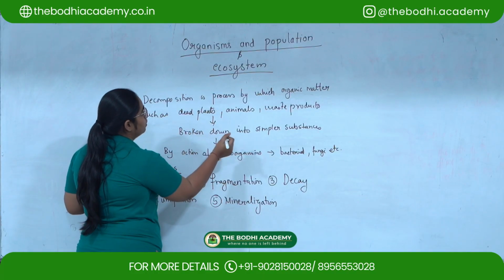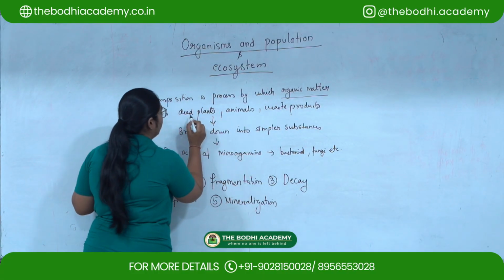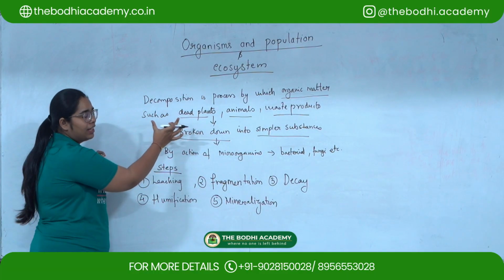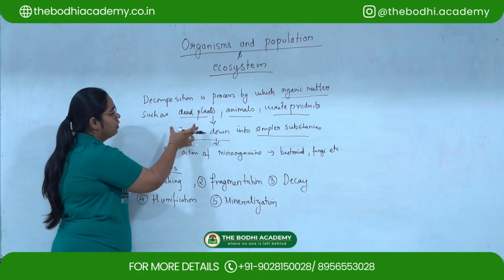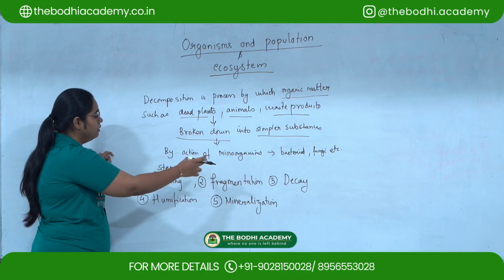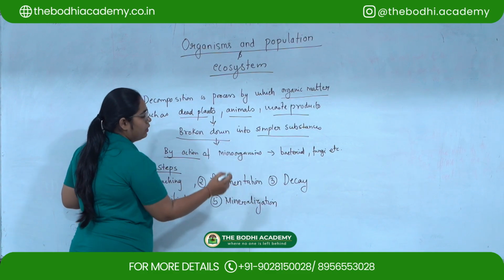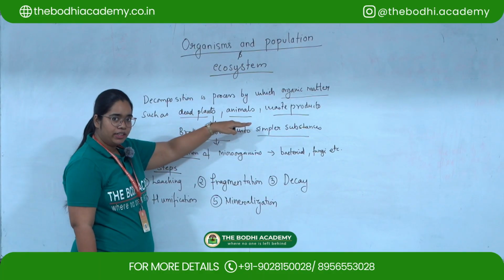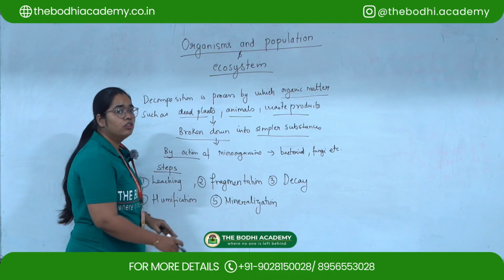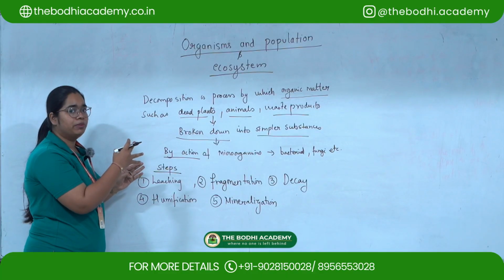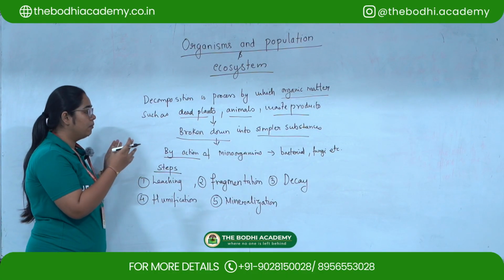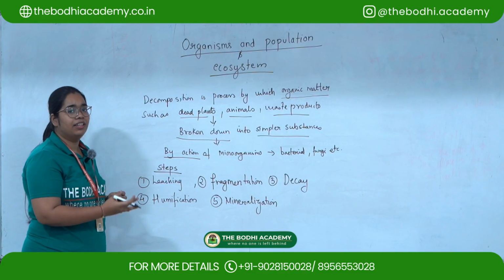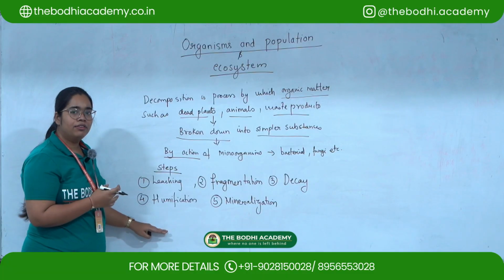So, in decomposition, the organic matter which is there in the form of dead plants, animals and waste will be broken down into simpler substances. These complex substances are broken down into simpler substances by the action of microorganisms such as bacteria and fungi, which act upon this organic matter. So this process of breaking down of complex substances into simpler substances by microorganisms is known as decomposition. So how does this process occur in the environment? This process involves five major steps.